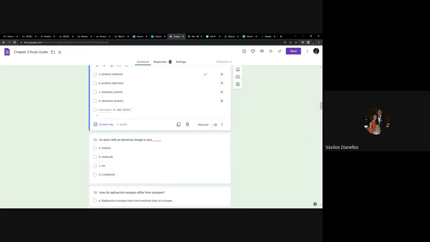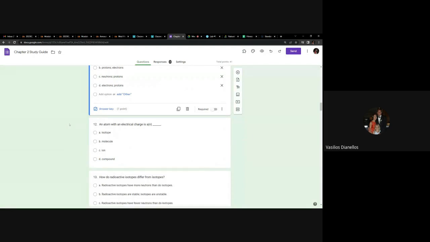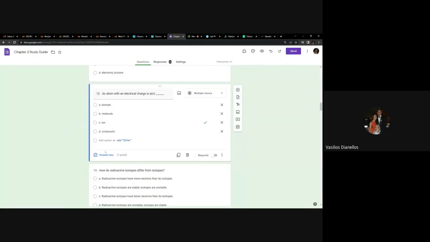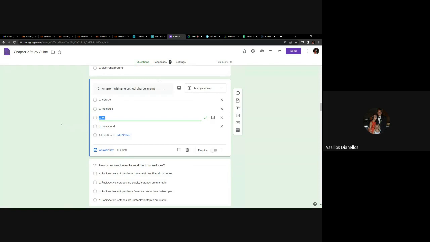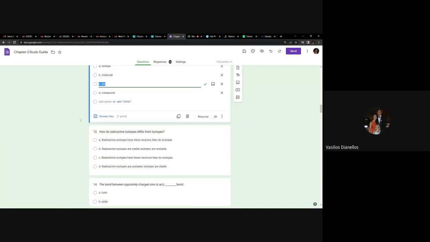An atom with an electrical charge, like I was just saying, that's an ion. If you change the number of electrons, so if you have more or fewer electrons than protons, then it's going to be charged. That's an ion. So any questions about number 12?